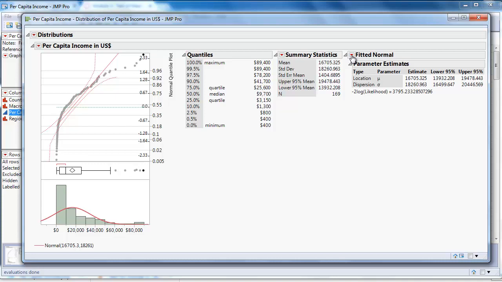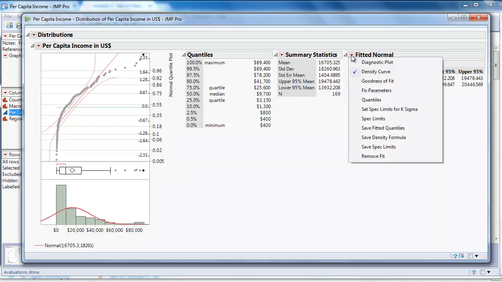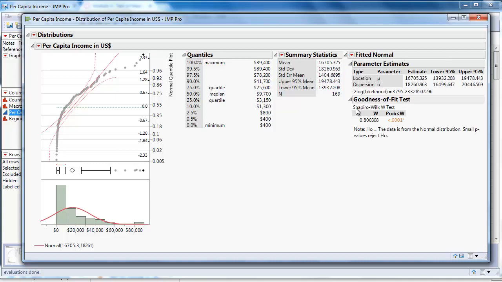From the results drop down here, we can do a goodness of fit test. This is Shapiro-Wilk W test, and the p-value is very small. The null hypothesis is printed right here, which is the data is from a normal distribution. So a very small p-value will reject that null hypothesis. Conclusion, distribution is not normal.